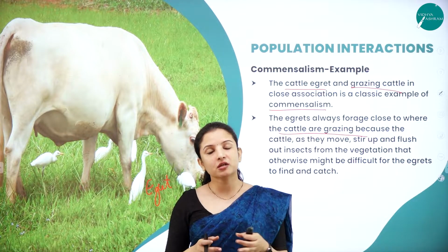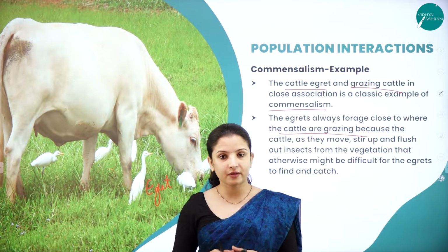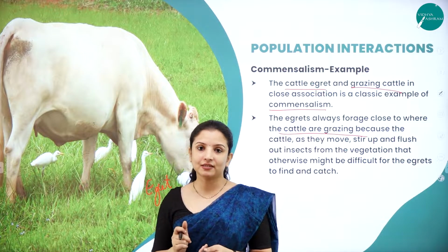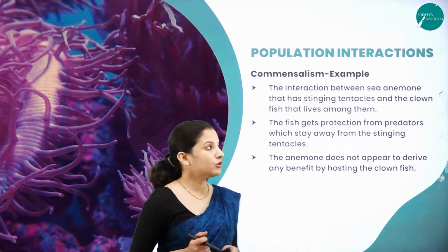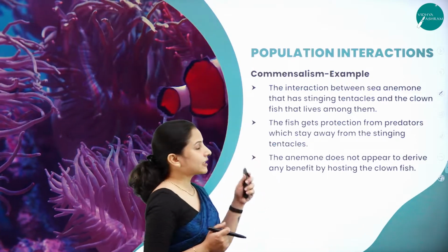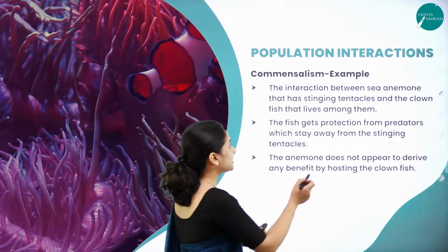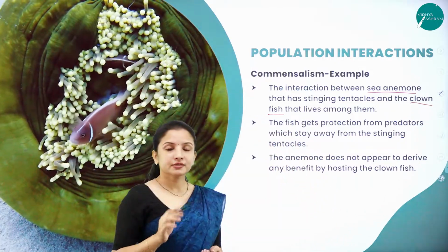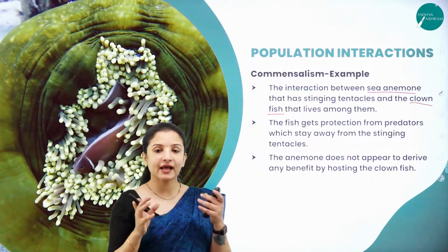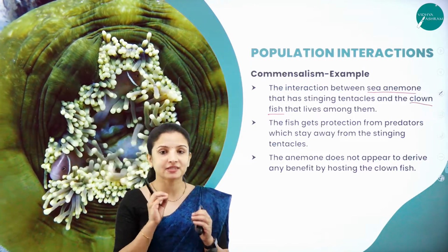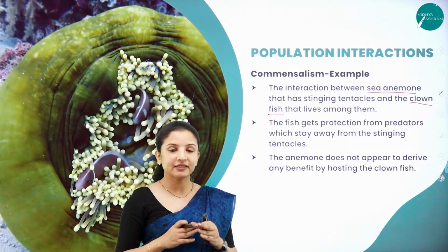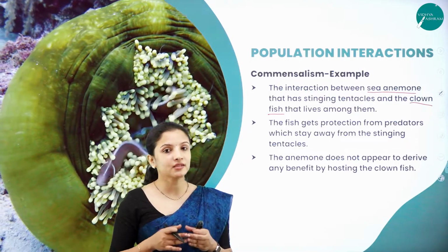But the cow in turn is not deriving any benefit from the egret. So this is one of the best examples of commensalism. So next, talking about one more example. Here it is the interaction between the sea anemone and the clownfish. Sea anemones usually have tentacles which have stings on them. So these stinging tentacles which are present in the sea anemone protect the clownfish.